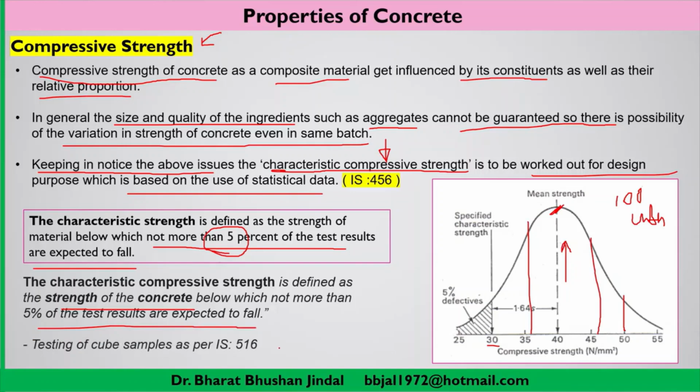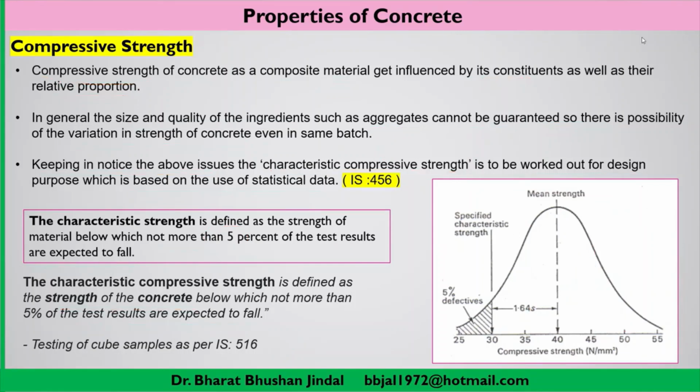And here you have to take care that testing of cube samples should be as per the specifications or guidelines given in IS 516. So here we are able to understand the meaning of characteristic compressive strength and why we use the value of characteristic compressive strength instead of the actual compressive strength of the cube.